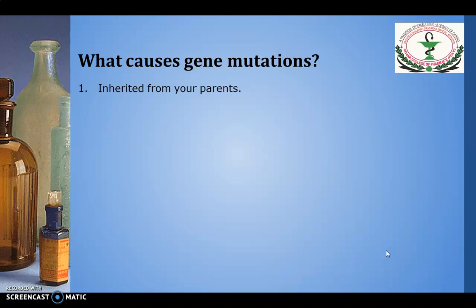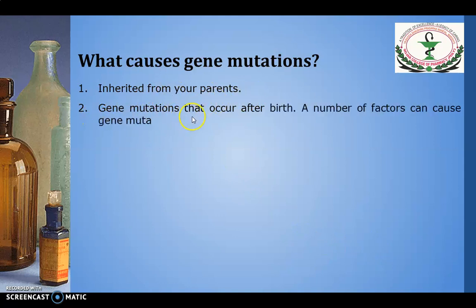There are two major reasons. First is inherited from your parents, and second is gene mutation that occurs after your birth. There are a number of factors that cause gene mutation.